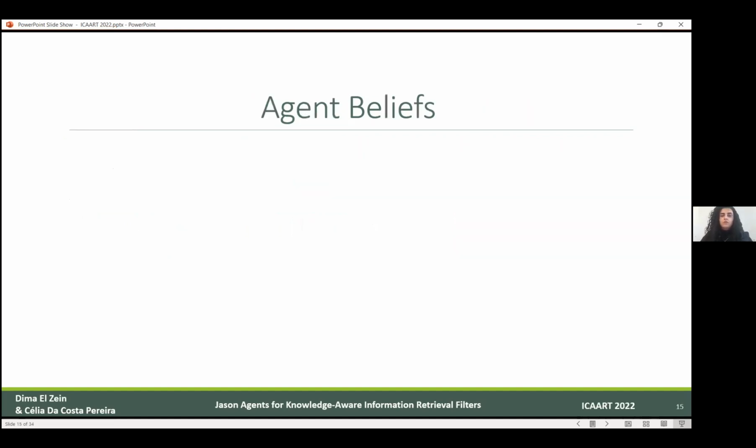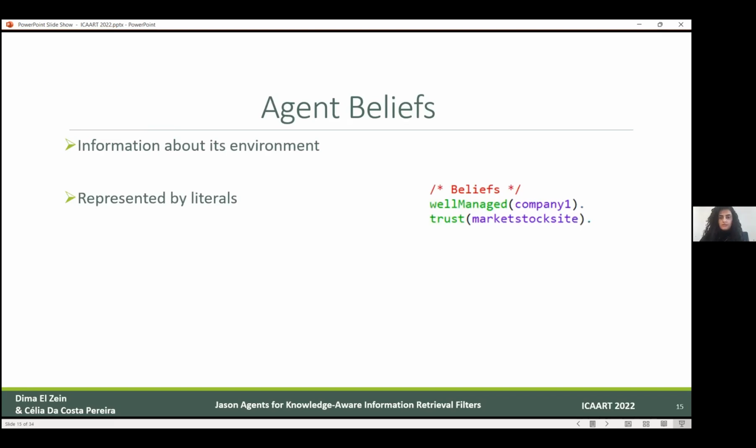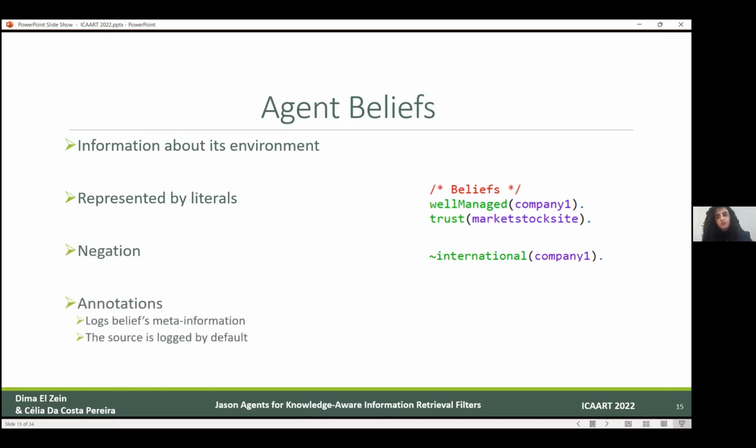Similarly to all agent languages, this agent is allowed to have some beliefs about its environment. They are usually represented by literals. For example, this agent believes that company one is well managed and that market stock site is a trusted website. It also allows the representation of negated facts, for example, that company one is not international. And finally, it has annotations in which it tracks meta information about those beliefs. In the case of a Jason agent, the annotation holds by default only the source of the belief.